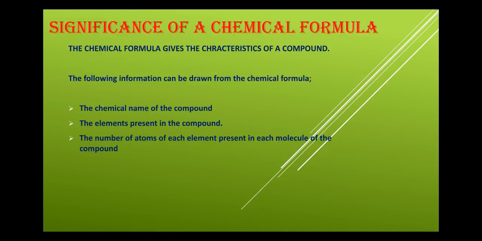Now, what is the significance of a chemical formula? A chemical formula gives us the characteristics of a compound and gives us various information about it. The name of the compound we get from the chemical formula. The elements present in the compound: once we see the chemical formula of any compound, we can easily know which elements are used in it, and the number of atoms of each element present in each molecule of the compound. So these are the significances of a chemical formula, and we can get this information from the chemical formula of any compound.